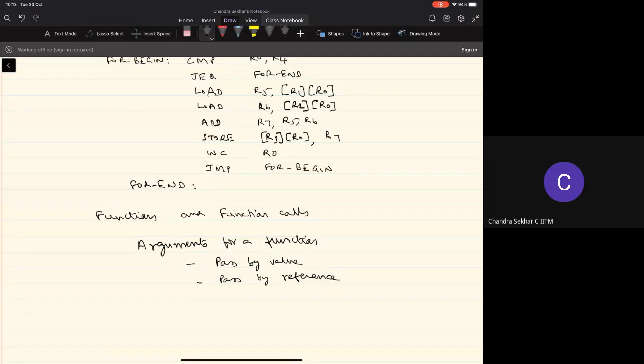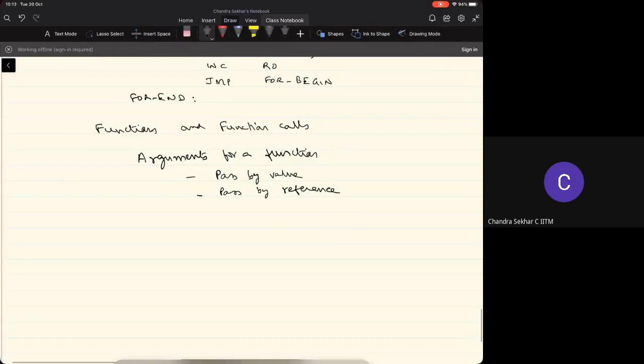But most of the systems pass these arguments through the stack. Okay, so now we'll look at what is the stack, what are the kind of operations that can be performed on the stack, right? Then we'll look at how to pass the arguments through the stack and then implement the function calls. Then, of course, implement the function itself or execute the function itself, right?